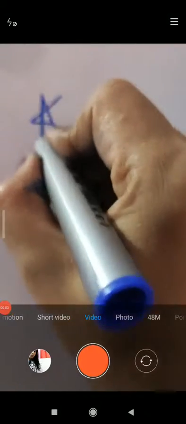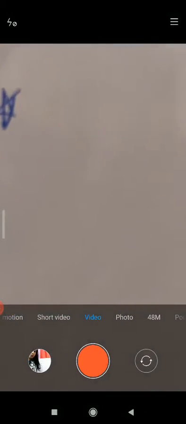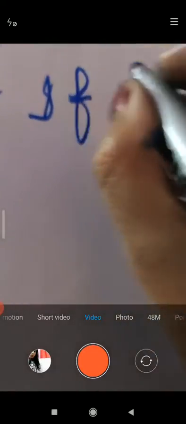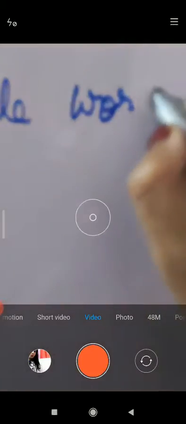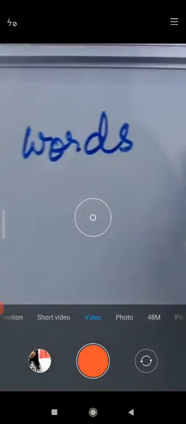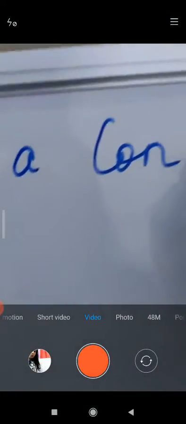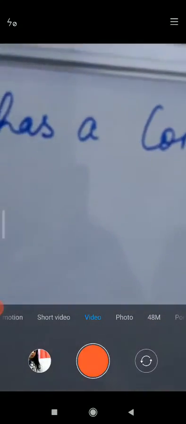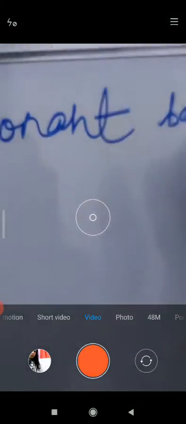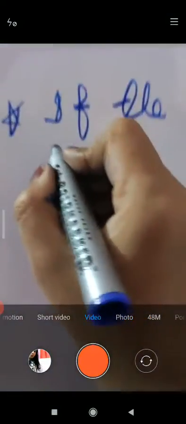Okay children, after that, if the word has a consonant before Y, what to do?